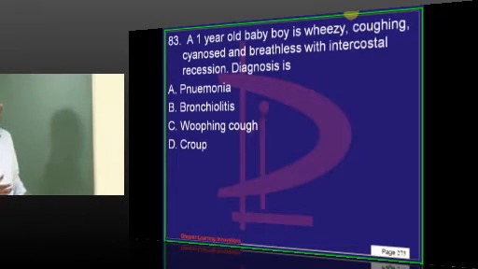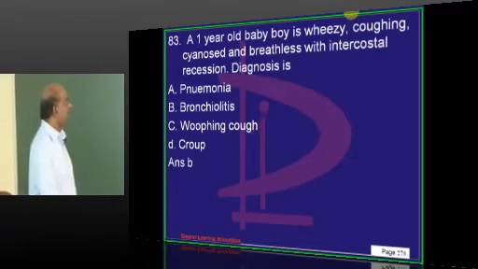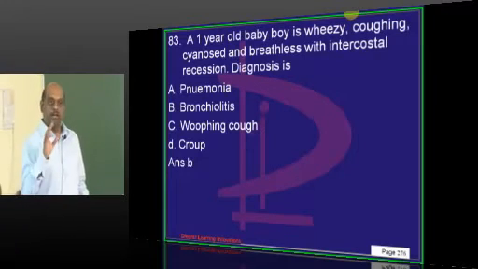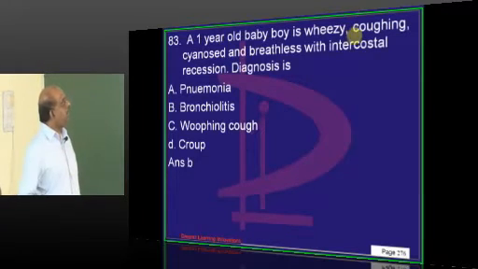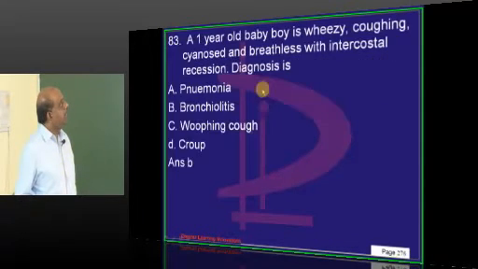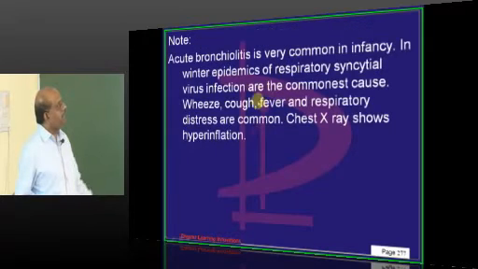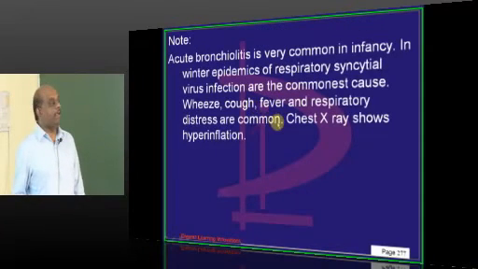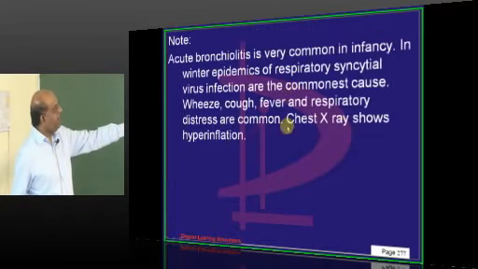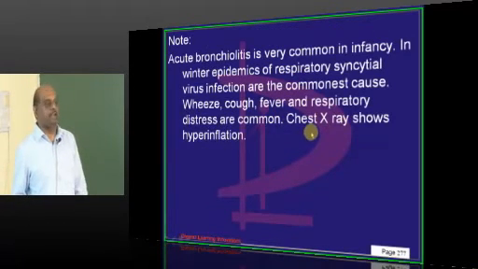A 1-year-old boy, wheezy, intercostal retraction. You would like to consider? A 1-year-old boy, wheezy, coughing, cyanosed and breathless with intercostal recession. Wheezy's pathology at what level? Hyperinflation was given. I think we should add a little more of the story. Chest X-ray shows hyperinflation.